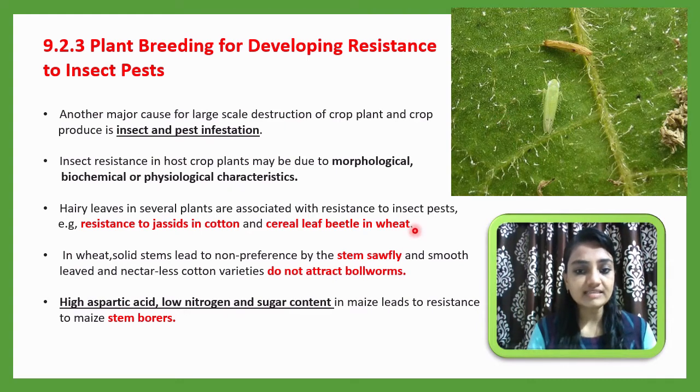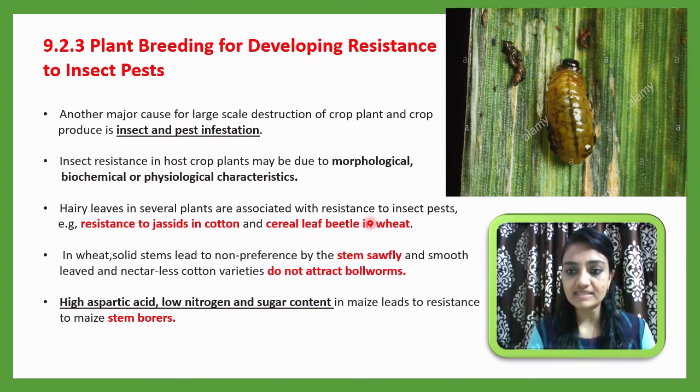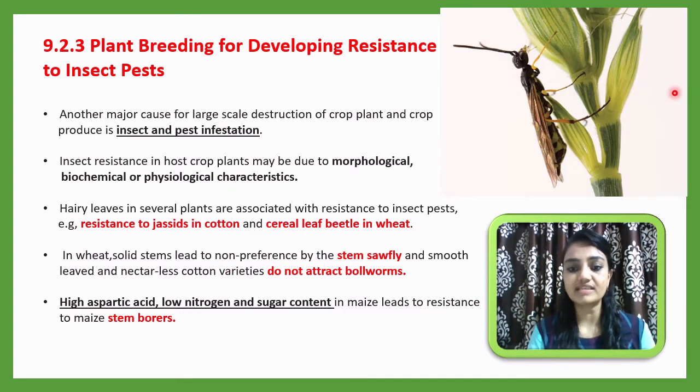Then a cereal leaf beetle. You can see a cereal leaf beetle; in case of wheat also, resistance comes from the hairy leaves. So in this way naturally some plants are resistant to insects due to the presence of some morphological character like hairy leaves. Second, in wheat, solid stem. The stem is solid and leads to non-preference by the stem sawfly. So this is a stem sawfly. It does not target the wheat because the wheat stem is solid, and that's why there is no preference by the stem sawfly.